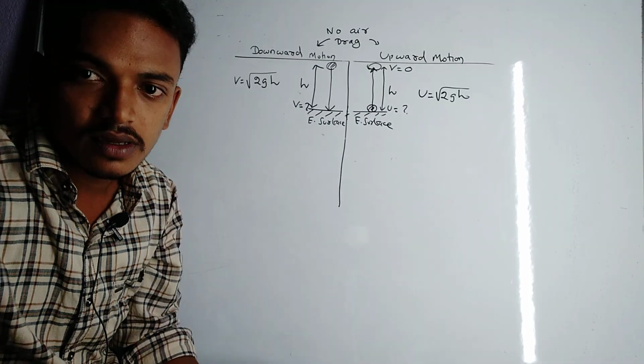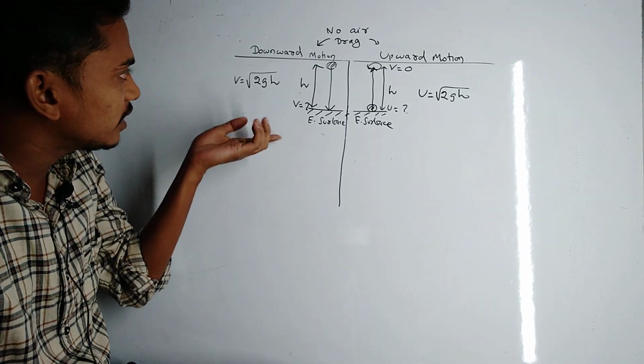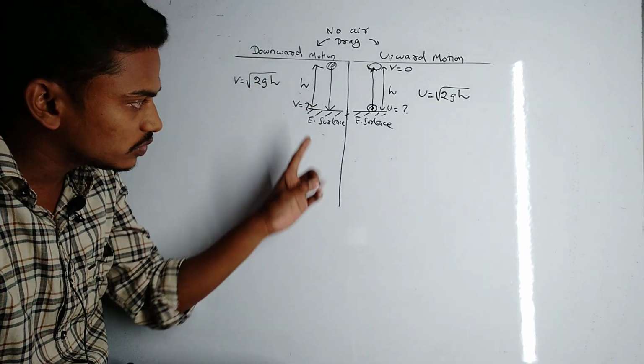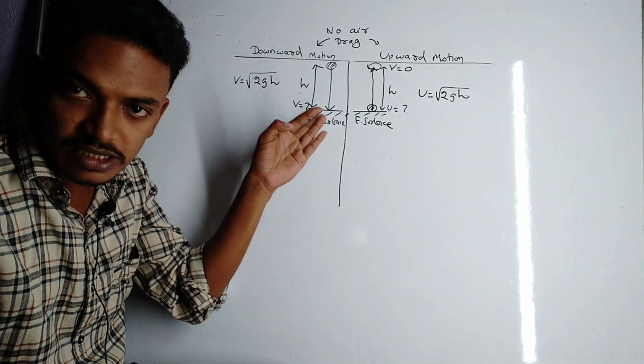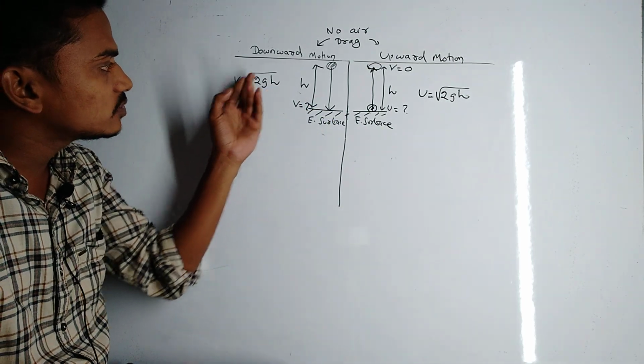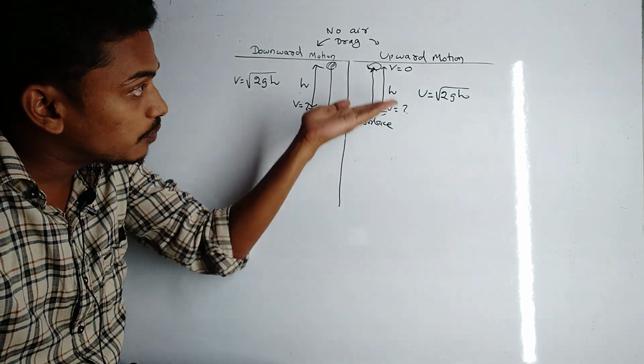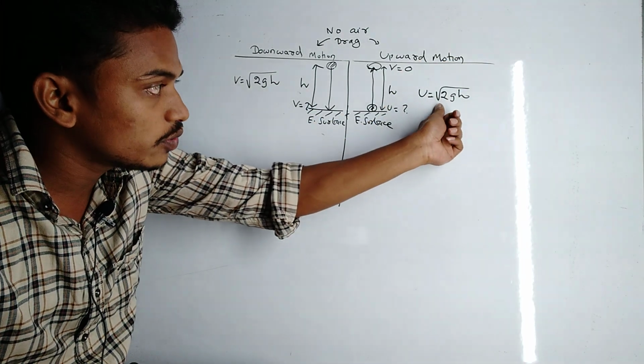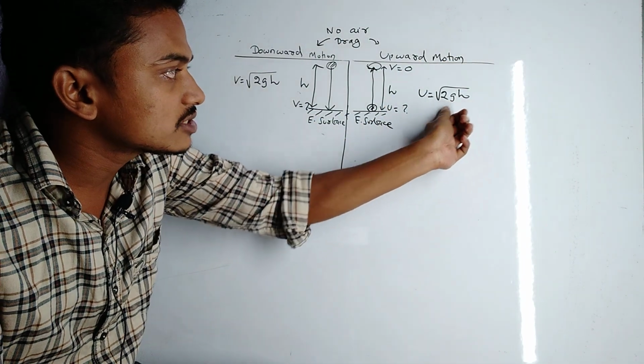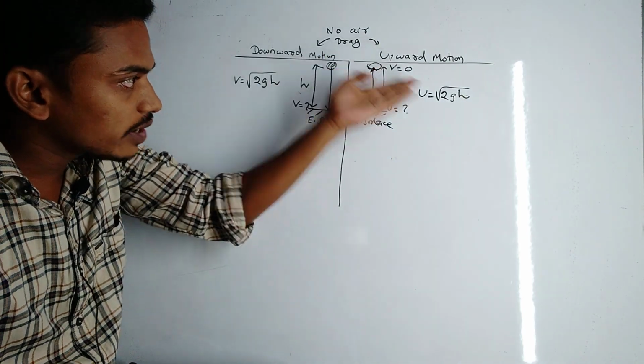Now we found the following result: in case of downward motion, the velocity with which the body reaches the surface of earth is square root of 2gh, and in case of upward motion, if a body is thrown with a speed square root of 2gh, then it goes to a height h.